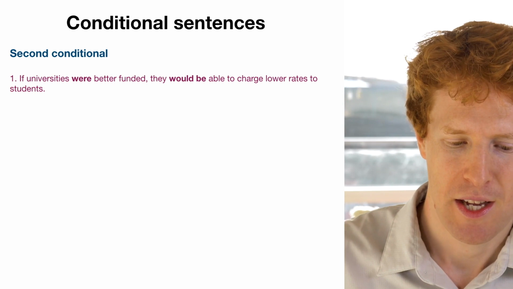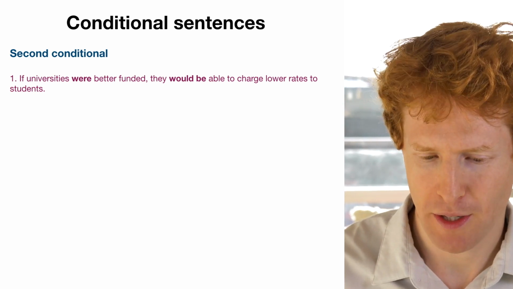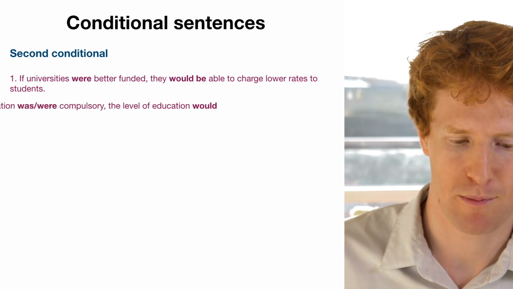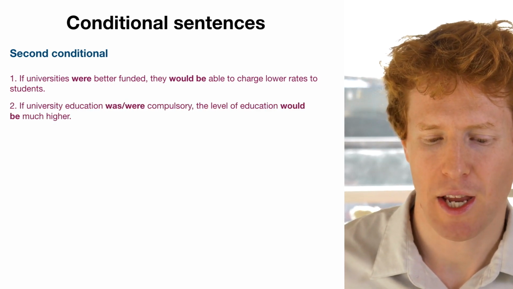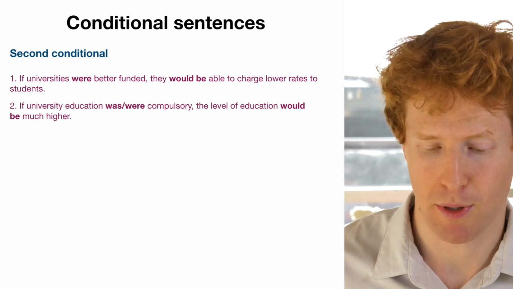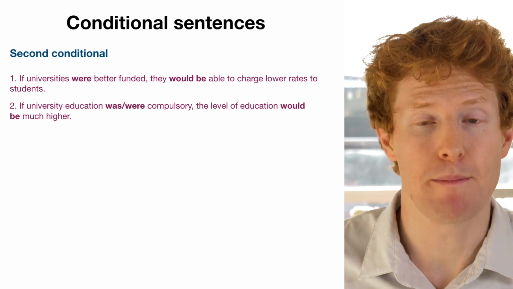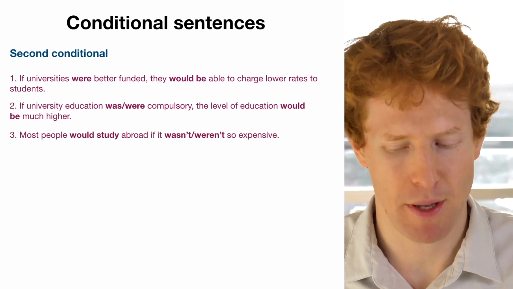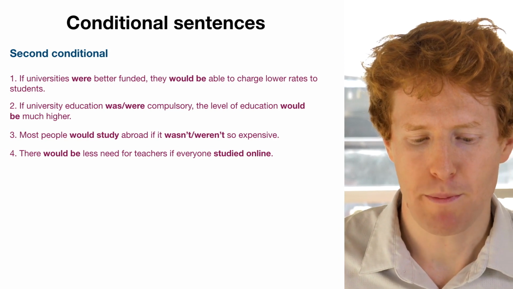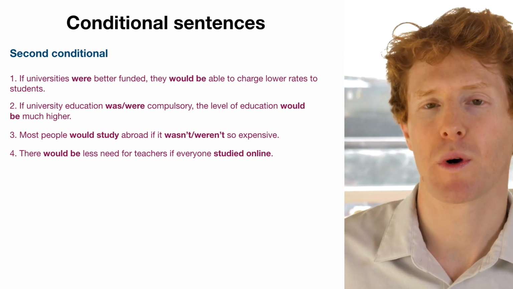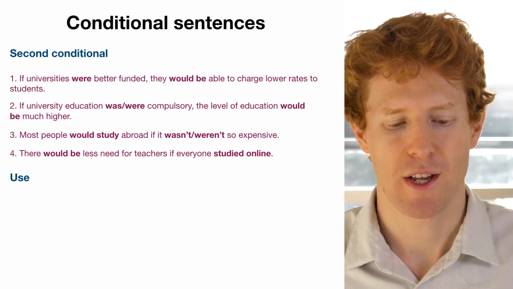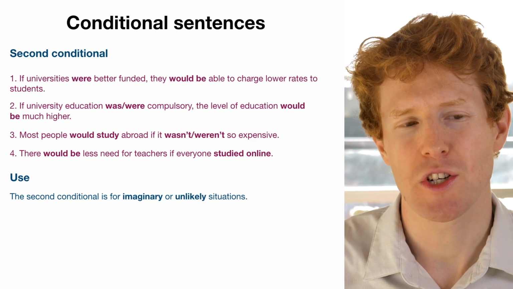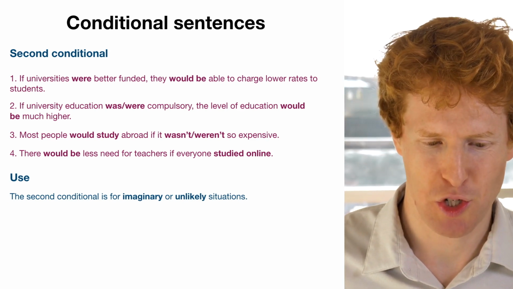Sentence number 1. If universities were better funded, they would be able to charge lower rates to students. Number 2, if university education were compulsory or was compulsory, the level of education would be much higher. Most people would study abroad if it wasn't so expensive. There would be less need for teachers if everyone studied online. Okay, so we use the second conditional when we want to talk about imaginary or unlikely situations.